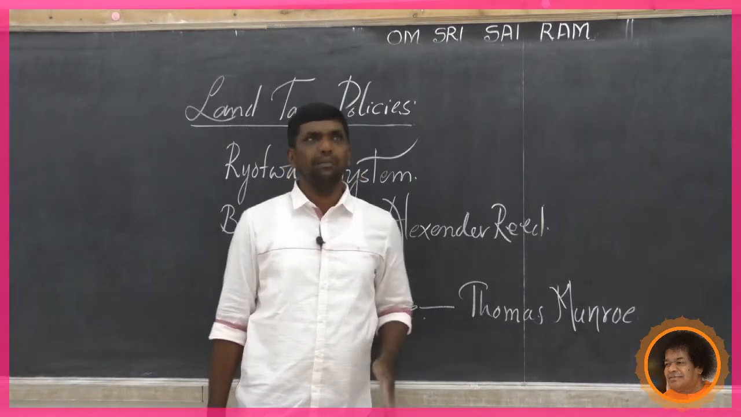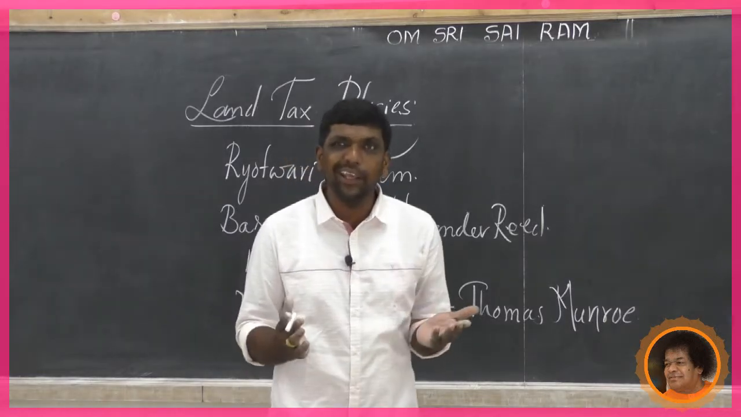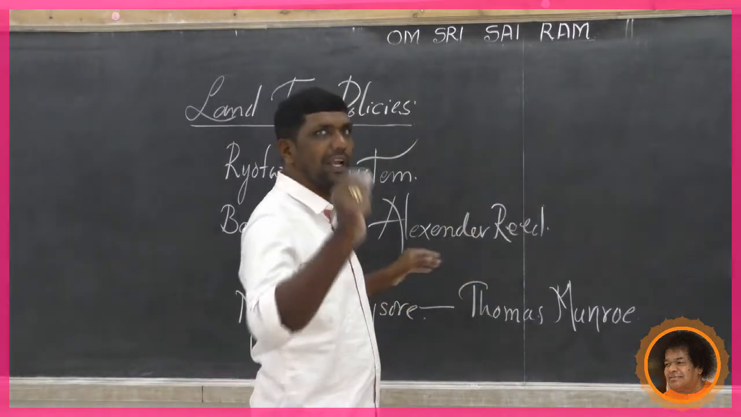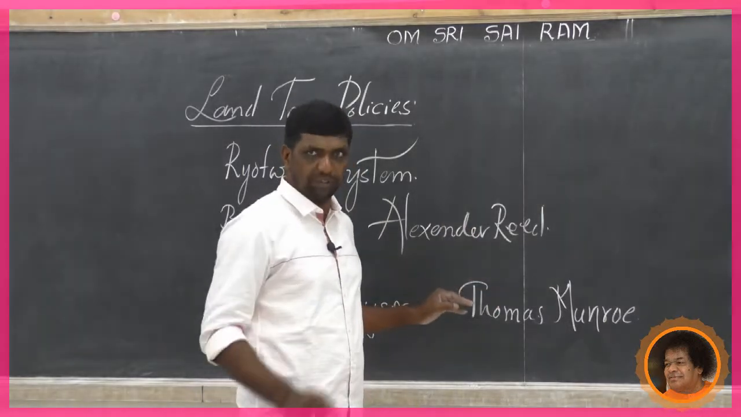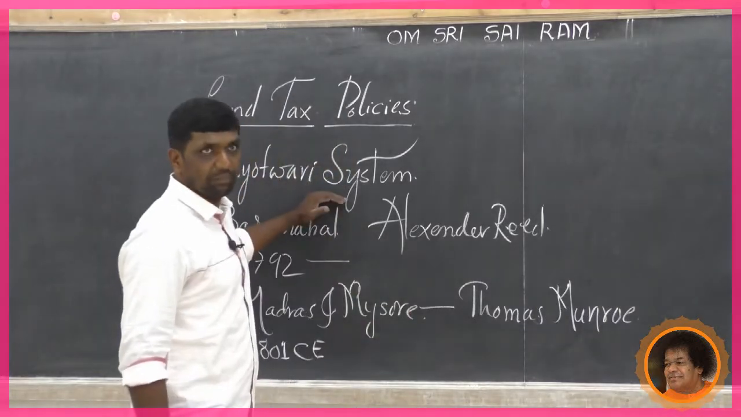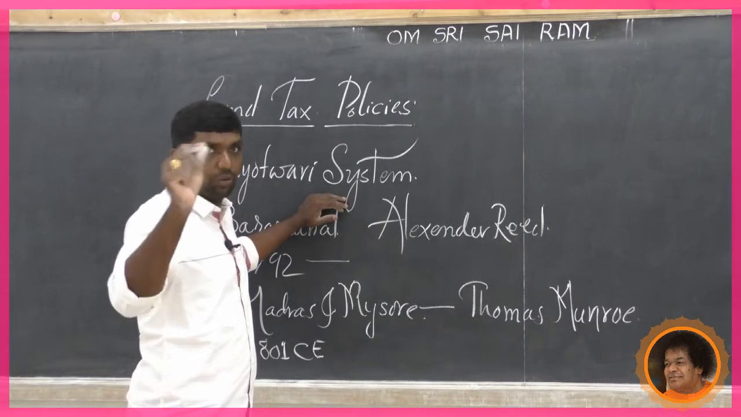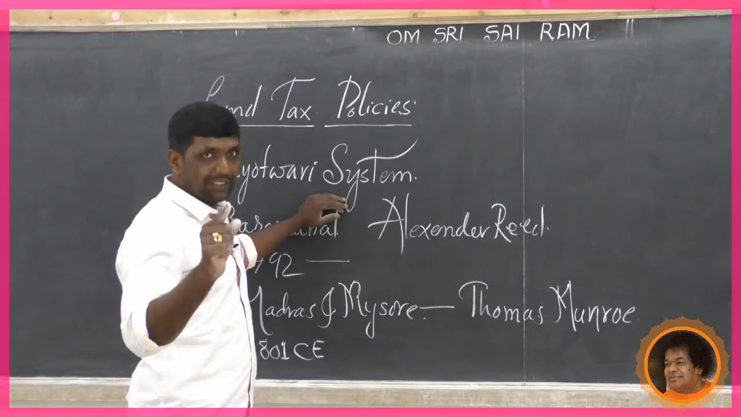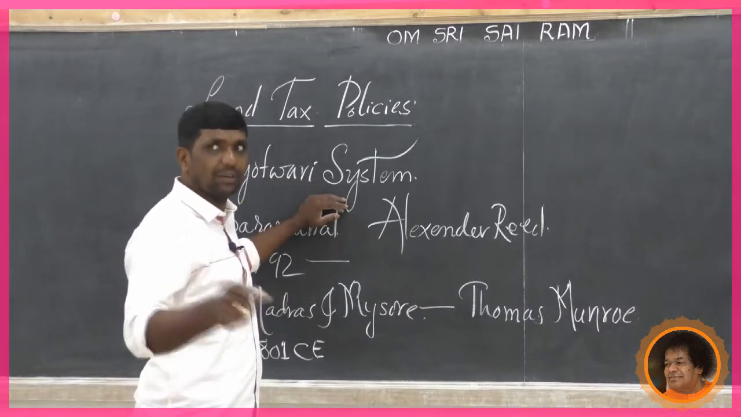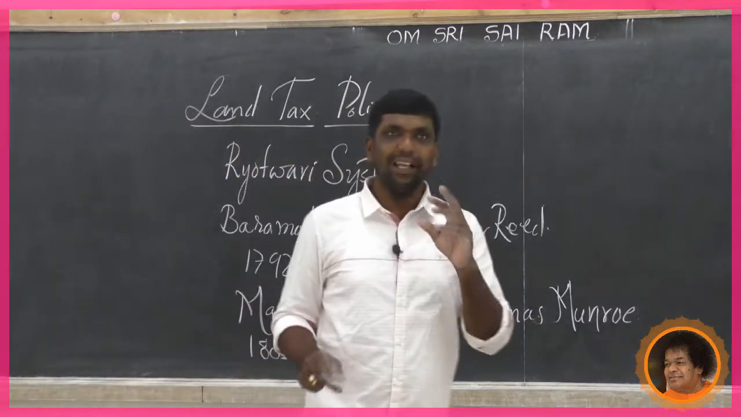Though the company government claimed that the new system benefited the farmers, the irony was that more farmers had to lose their lands due to its implementation. This is all about the Rayatwari system. Dear children, you have gone through three land tax policies: one is the permanent zamindari system, second is the mahalwari system, and the Rayatwari system. Now we are going to see the impact of the British land tax system.